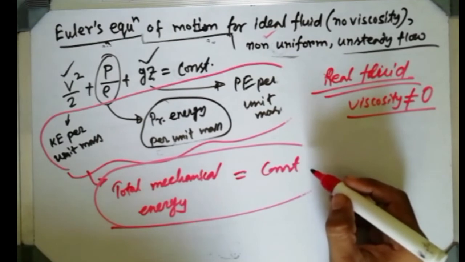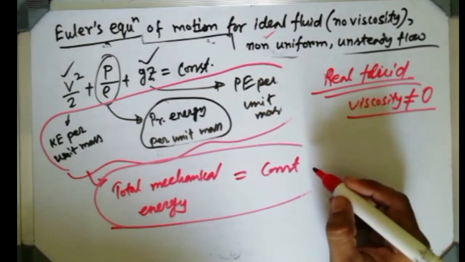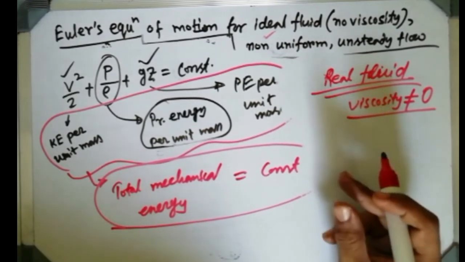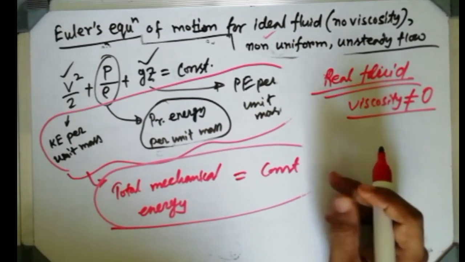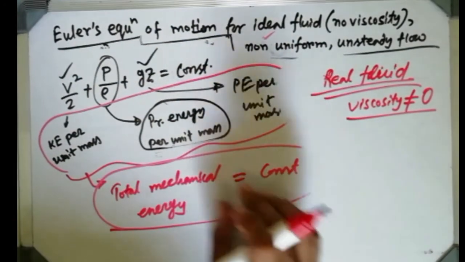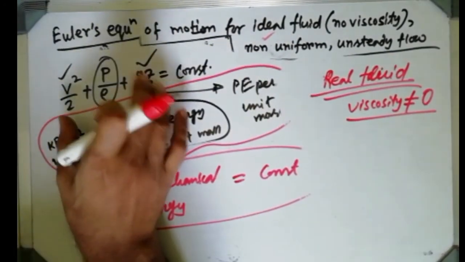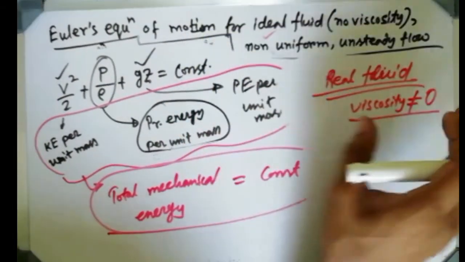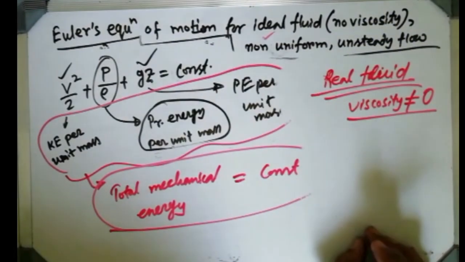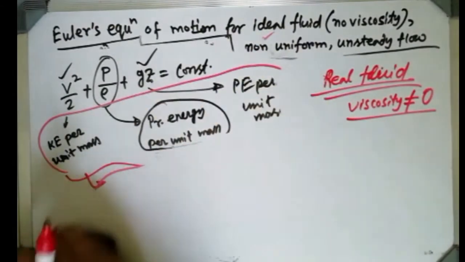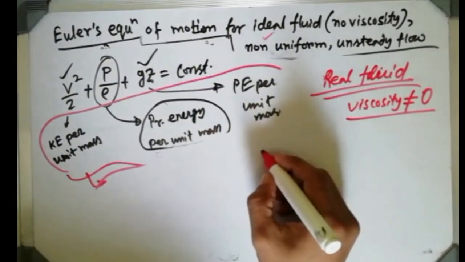Okay, if viscosity is there, then obviously there will be some losses, because some frictional energy will be developed between the fluid particles. Then obviously this conservation of energy will not be valid, because the total energy at section 1 cannot be the same at section 2, because some losses will be there due to this viscosity. Then this Bernoulli's equation will not be valid, and this equation will be changed like this.